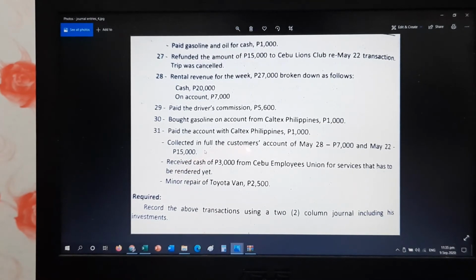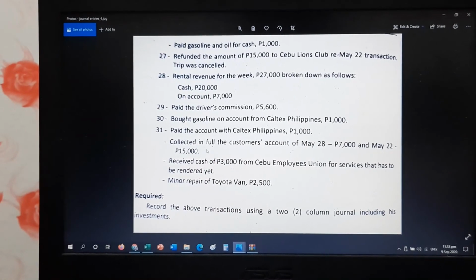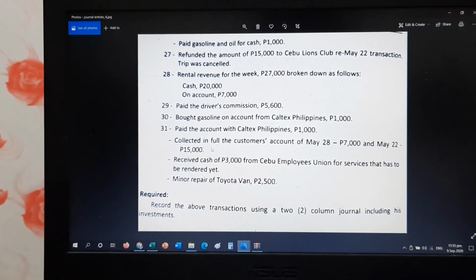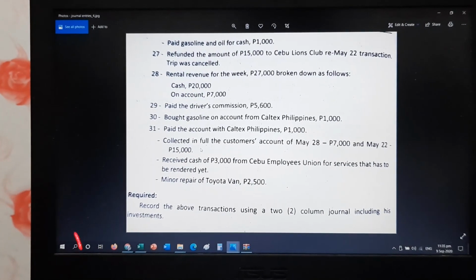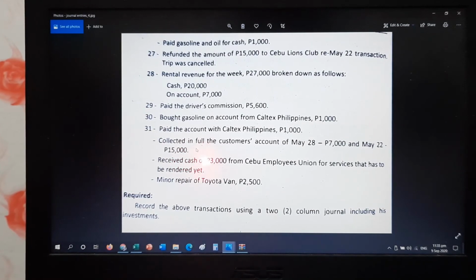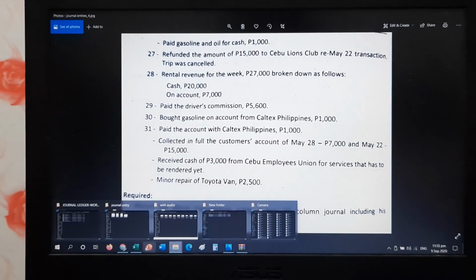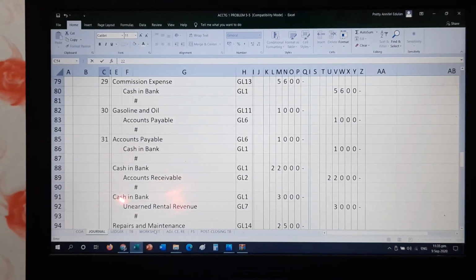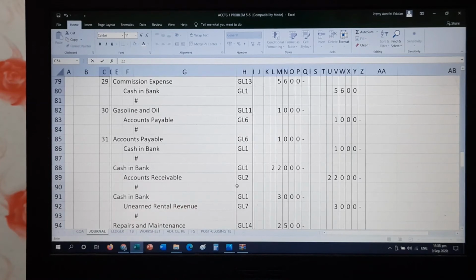Received cash for 3,000 from Cebu Employees Union for services that have to be rendered yet. So, again, that is another unearned revenue. That is our liability. We were paid in advance. So, debit, cash in bank, because we were paid. Credit, unearned income, which is a liability. So, unearned rental revenue is your credit following the chart of accounts.